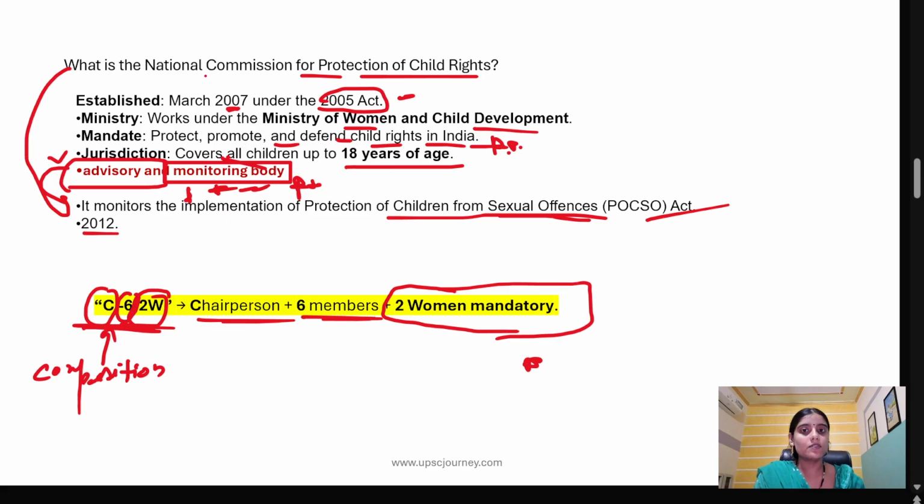After that we saw how the National Commission for Protection of Child Rights came into the picture, and how it is going to change the whole scenario for that 4-year-old rape victim girl. It's advisory and monitoring in nature, and the composition is one chairman, 6 members, and mandatory presence of 2 women.